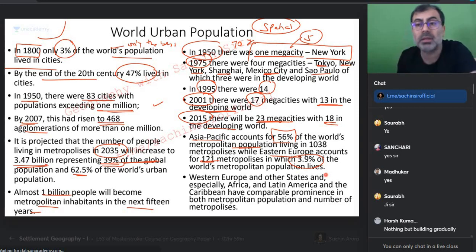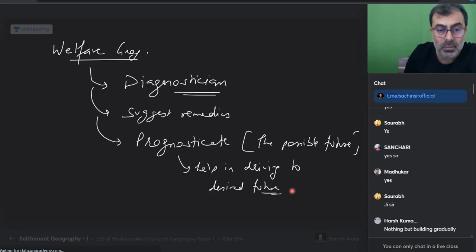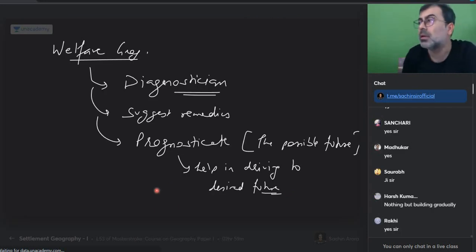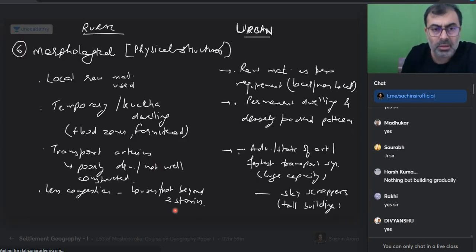Okay, I want to share one very, very interesting thing with you. What I told you about rural areas, everyone, we talked about rural settlements. Yes. They don't have this. This does not apply to the West. So what do you mean by that? All these things don't apply to the West.